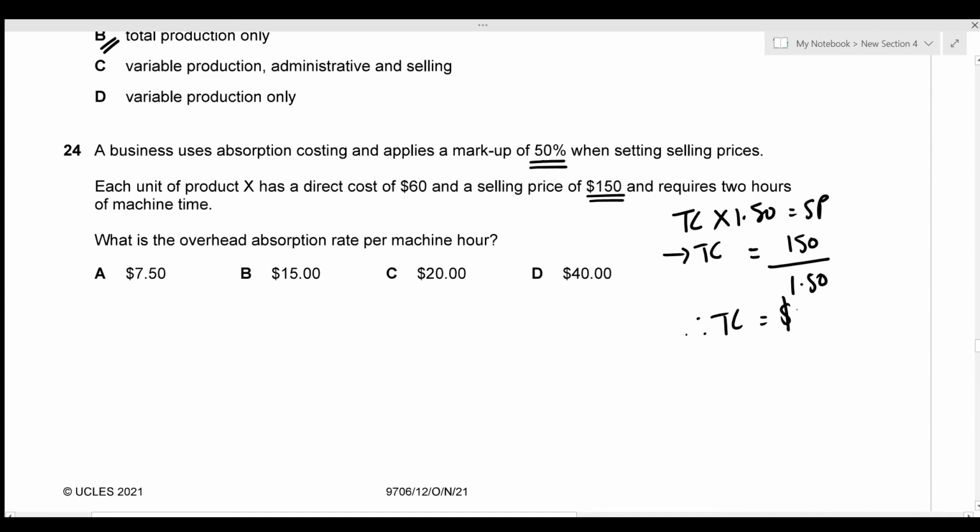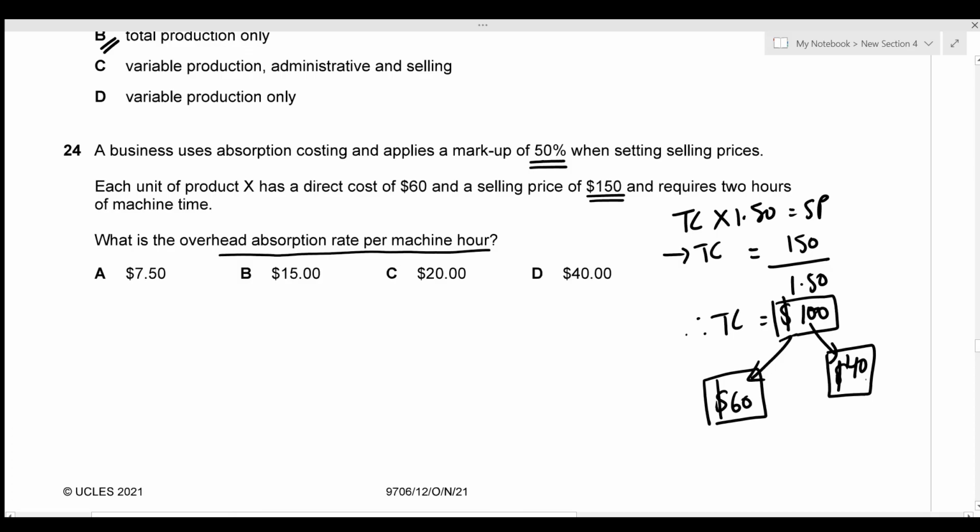of 100. And out of this 100, we know that 60 is a direct cost. So that's related to the manufacture or production of the goods, which means that the remaining 40 is related to the overhead. And we need to figure out the overhead absorption per machine hour. So we know that the overhead is $40, and each unit requires 2 hours of machine time. So the overhead absorption rate is just going to be the overhead, which is 40, divided by the machine time, which is 2. That gives us the rate of 20, which is given in option C.